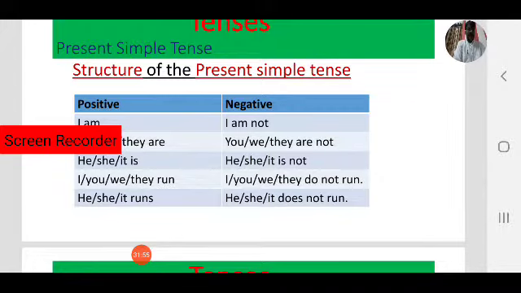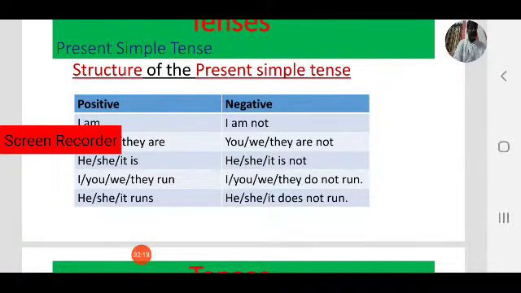I run, I don't run. Here action. We run, we don't run. It is action here. Previous one, I am a student.